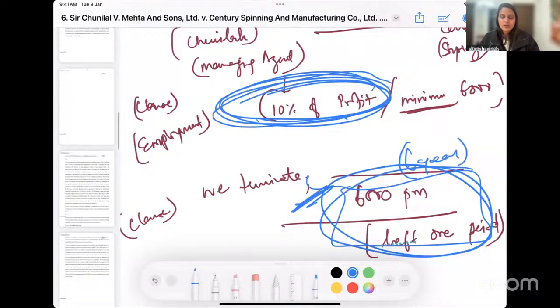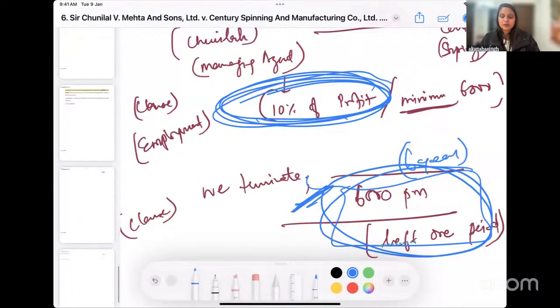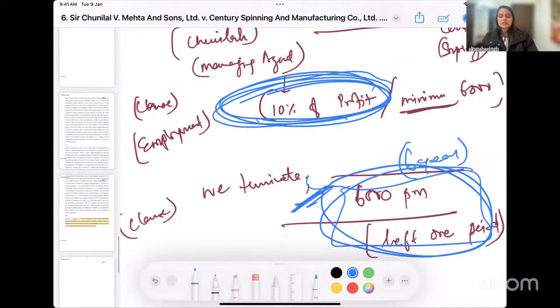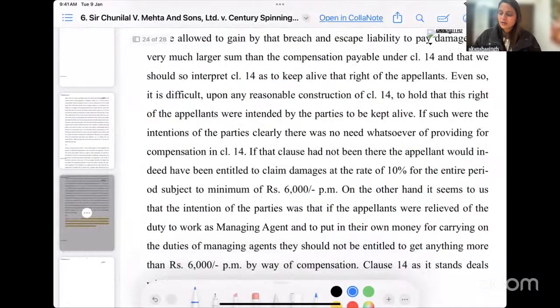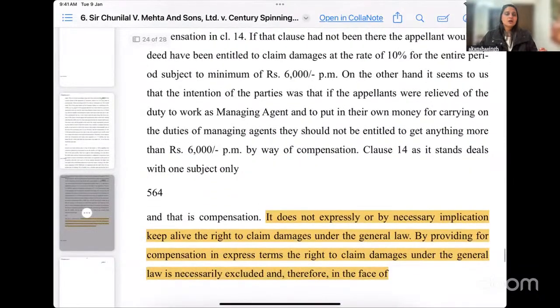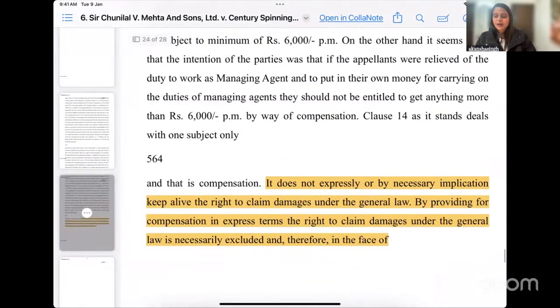Okay, so that is how we have this particular judgment, wherein the court again tries to stick to the terms of the contract and grants the compensation accordingly. Reading the highlighted part, it does not expressly or by necessary implication keep alive the right to claim damages under general law.